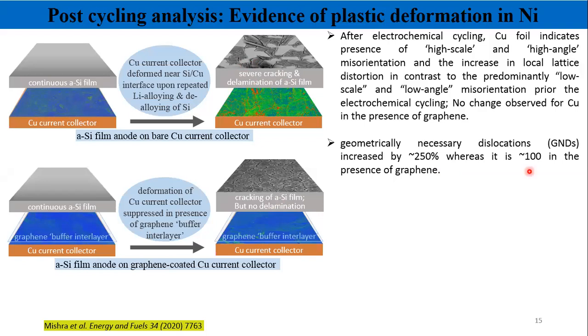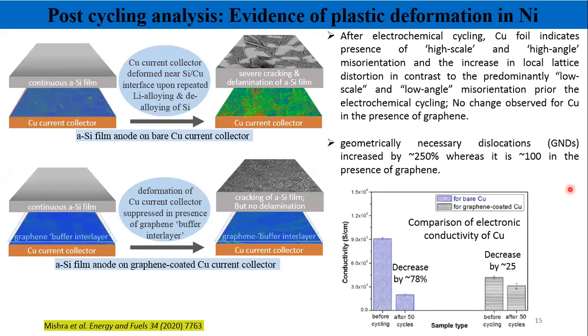Then, to further cross-check the deformation signature of the nickel current collector, we conducted this entire study on copper foil with graphene and without graphene, and we measured the conductivity of the copper foil just before and after electrochemical cycling.